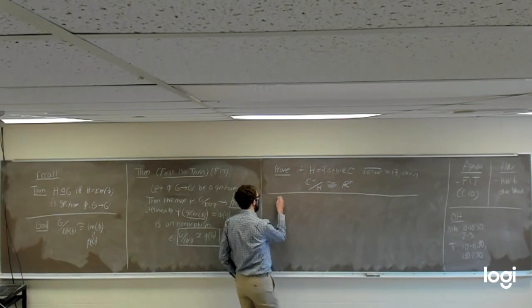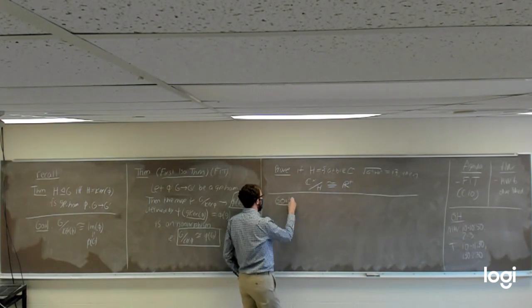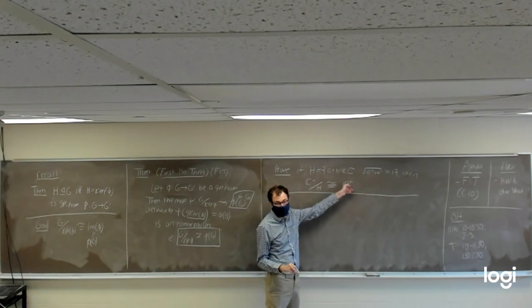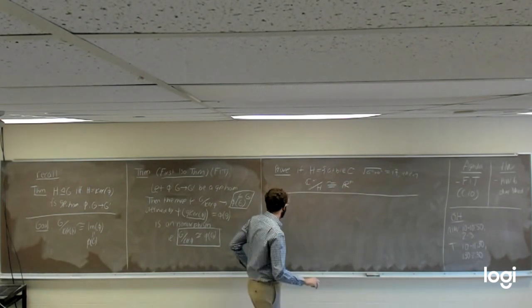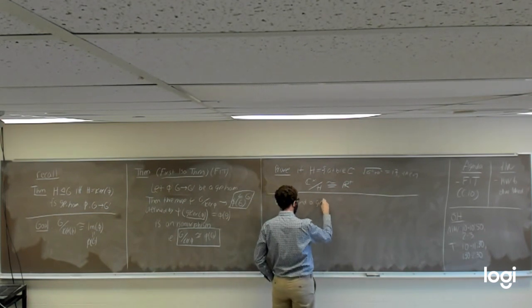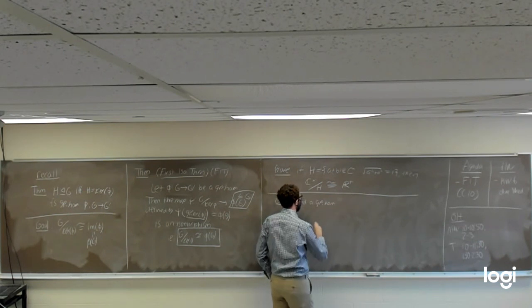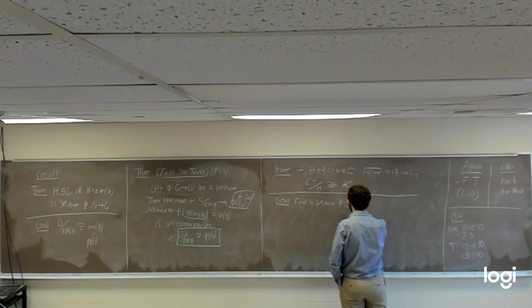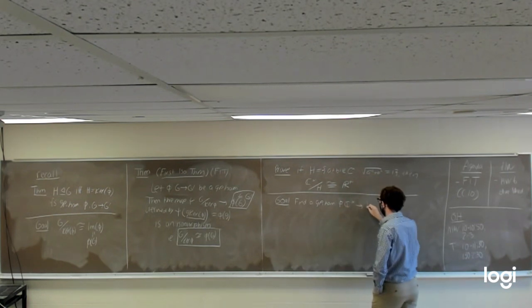We're going to be sneaky about it, and instead of finding an isomorphism going from this quotient group to R plus, we're instead going to find a homomorphism phi that goes from non-zero complex numbers to R plus,